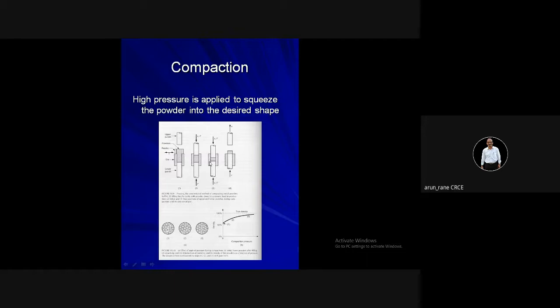After compacting, the upper punch moves up, the lower punch ascends again, and the product is ejected. This is the complete cycle, and it is very fast. You can get as many as 200 or 300 tablets in a minute.